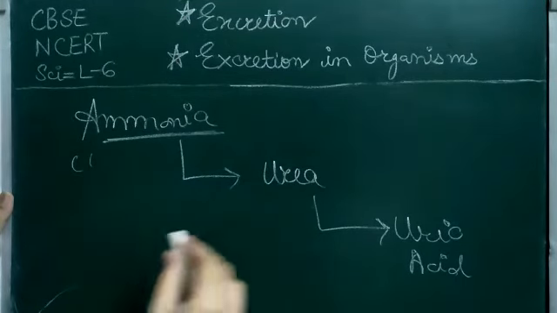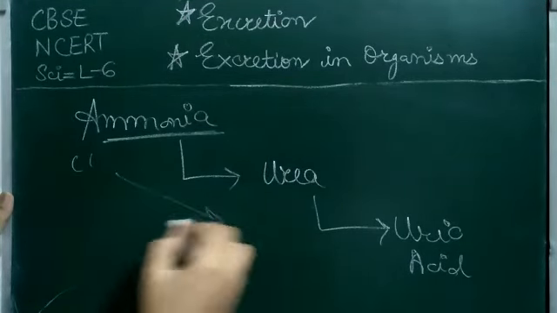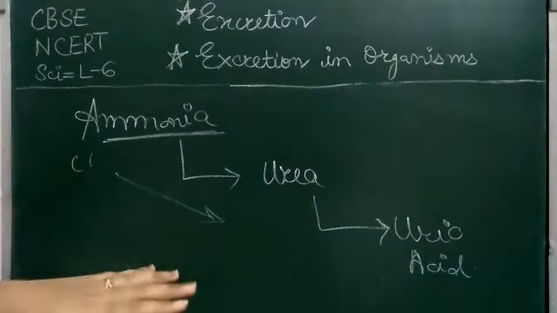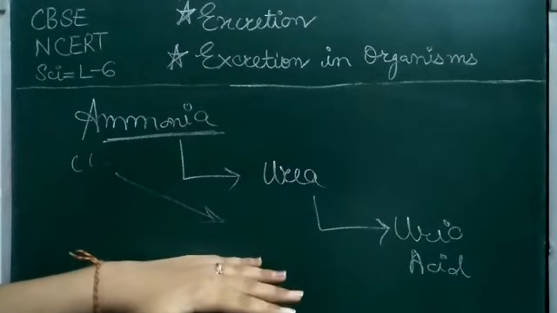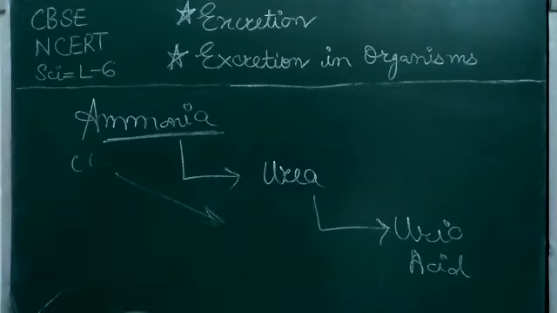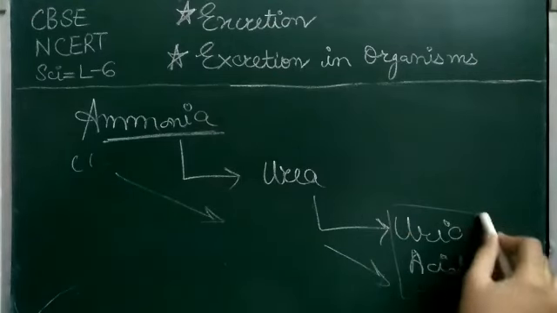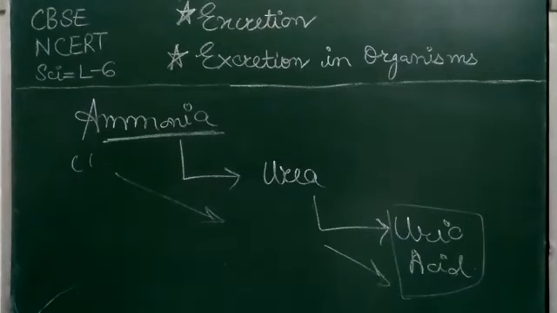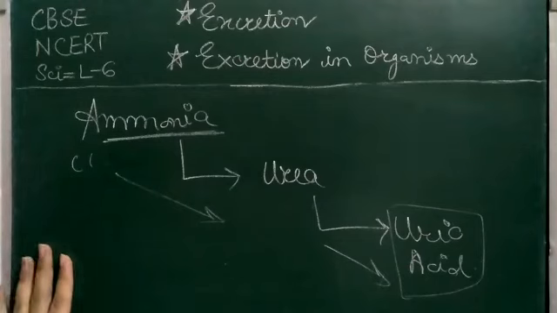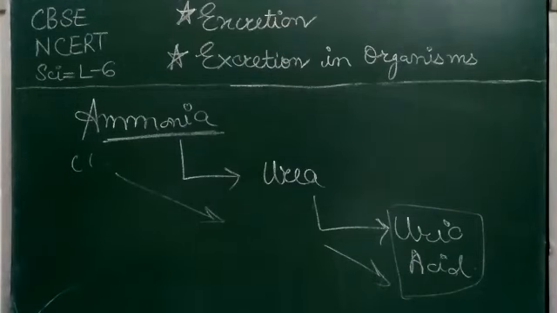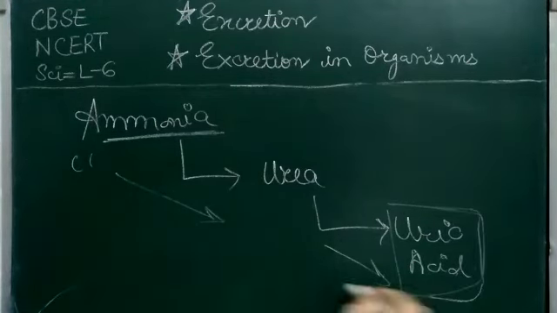Urea is lesser toxic than ammonia, and we can excrete urea. We human beings excrete urea. Very much lesser toxic is uric acid, which is excreted by birds. As they have to fly in the air, that's why they excrete uric acid, which is very less toxic.